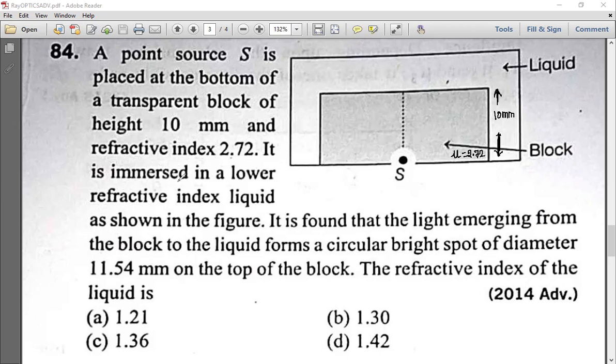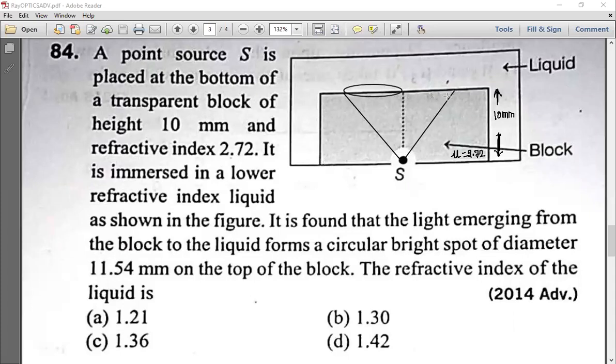Next, it is immersed in a lower refractive index liquid. Lower refractive index means whatever white color you can see. And it is found that the light emerging from the block into the liquid forms a circular bright spot of diameter 11.54. So the diameter it is forming is the same as the vision of a fish.